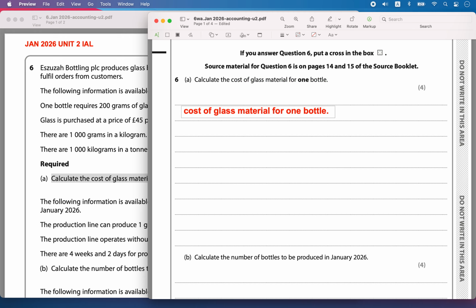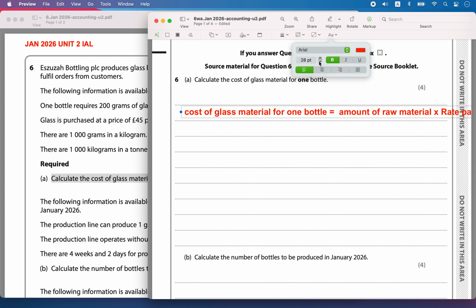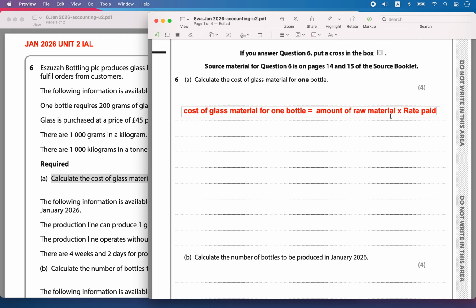That is going to be equal to the amount of raw material required into the rate paid to acquire it. So this is the cost.